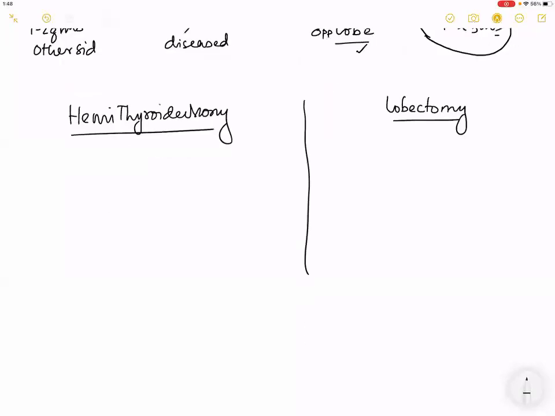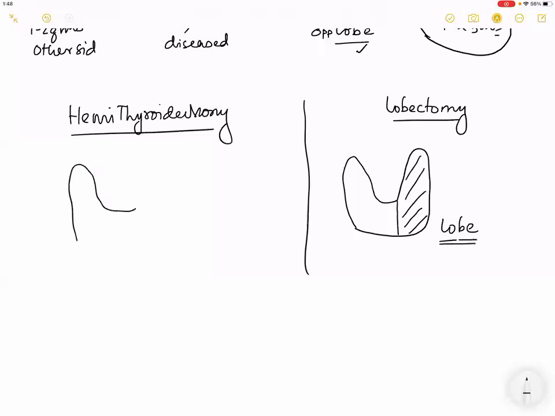For me, the majority of this is the same. If you have removed only a lobe, that is called a lobectomy. Hemithyroidectomy will remove the lobe and the isthmus. Lobe plus isthmus is called hemithyroidectomy.